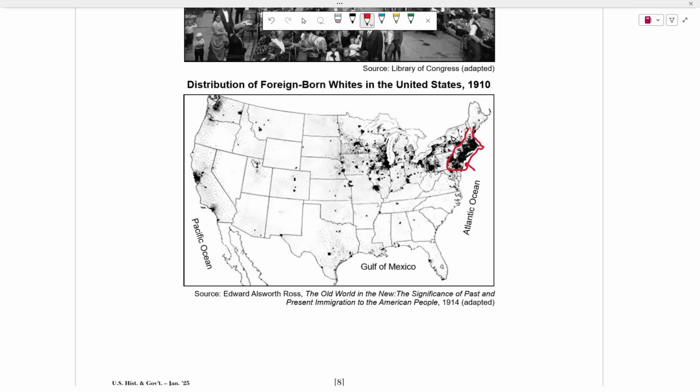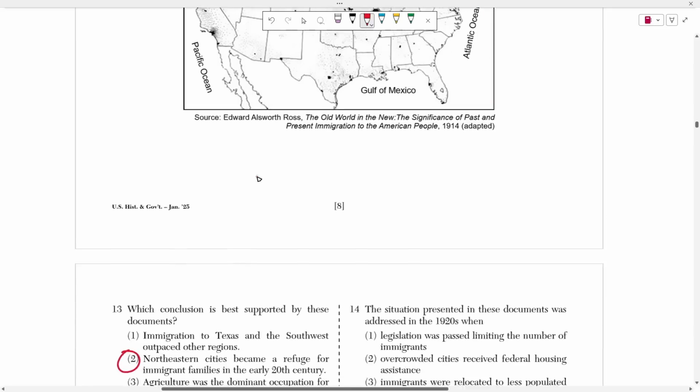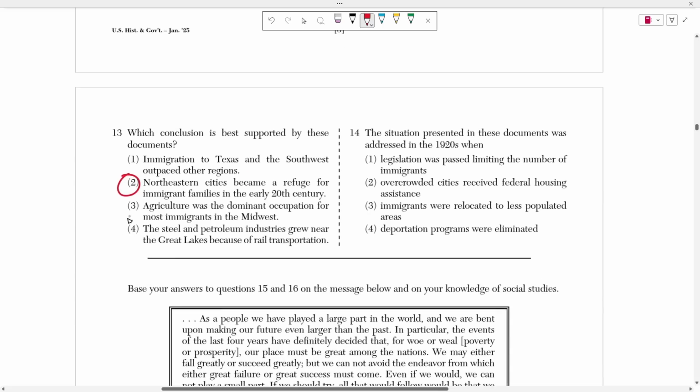This was a major port of entry, and this map heavily supports it, because if we just look at it, there's no other space that is this heavily colored other than the East Coast, right? There's some places in the Midwest, some places in the West Coast, but overall, by far, it's all settled over here, okay? So again, this has nothing to do with agriculture, nothing to do with steel and transportation.